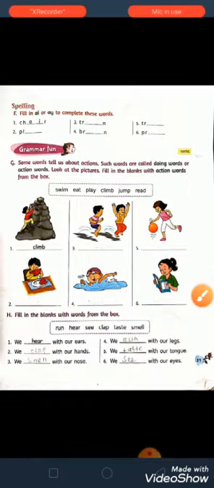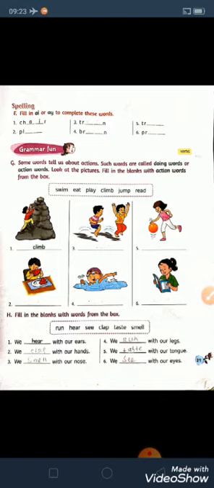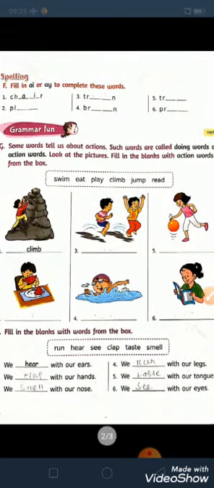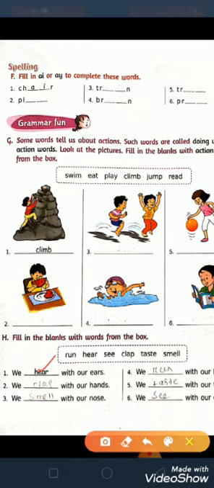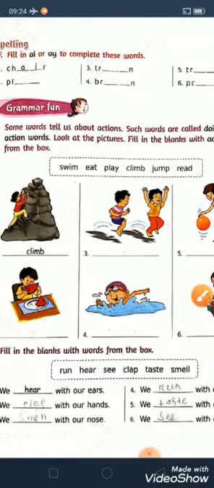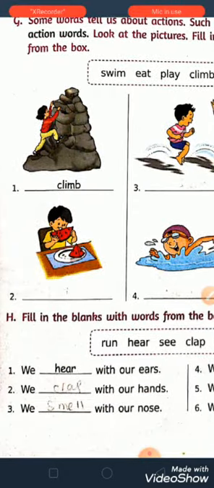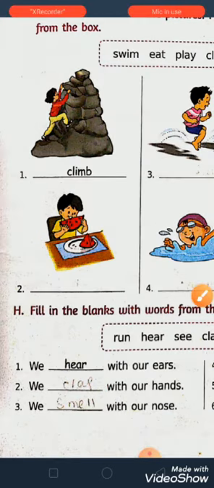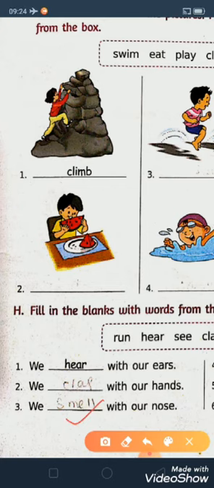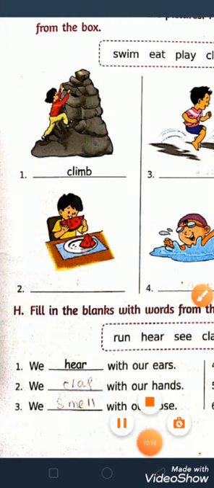Fill in the blanks with words from the box. Okay, so here some words have been given. We hear with our ears. Here hear means suniba. We hear with our ears. We clap with our hands. I have already written here, children. We clap, CLAP, clap with our hands. Now we smell with our nose. We smell, SMELL, smell with our nose.